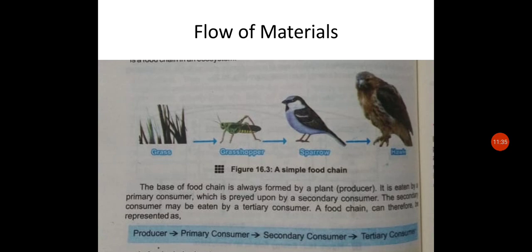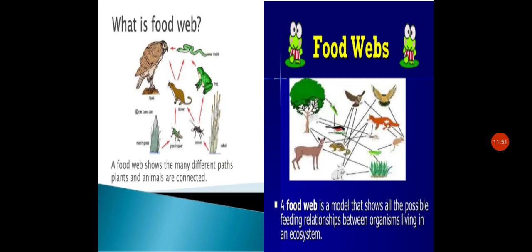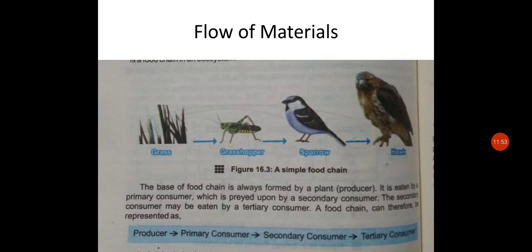A food chain can therefore go from the producer to the primary consumer, from the primary consumer to the secondary consumer, and it is converted into a tertiary consumer. A food chain involves a nutritive interaction among the biotic components of an ecosystem. Usually there are 4 to 5 trophic levels. Shorter food chains provide greater available energy and vice versa.